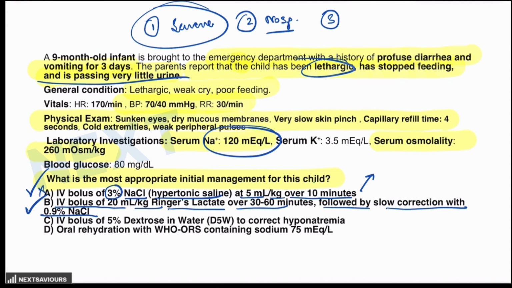Then the third option is IV bolus of 5% dextrose in water to correct hyponatremia. Because 5% dextrose is hypotonic and it might worsen the hyponatremia, it increases the risk of cerebral edema, worsening the neurological symptoms. So this option is also ruled out. And finally, oral rehydration with WHO ORS containing sodium of 75 milliequivalent per liter. The child has severe dehydration. The child is in shock, requiring IV fluid. So this option is obviously ruled out.